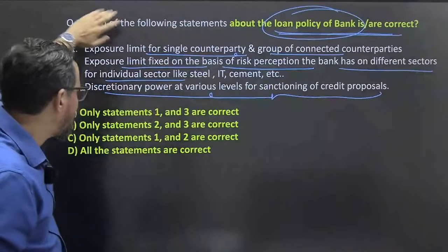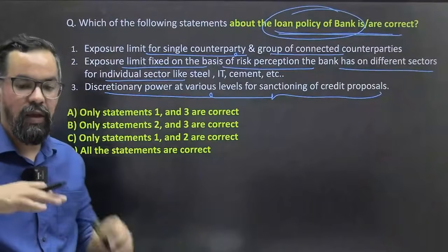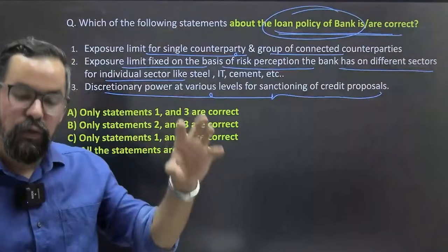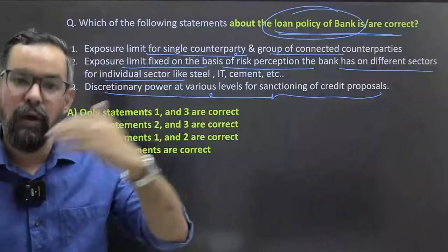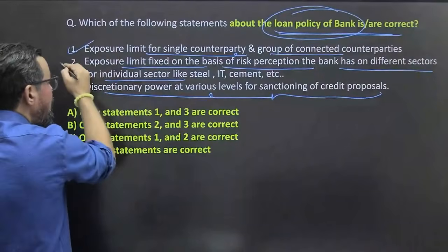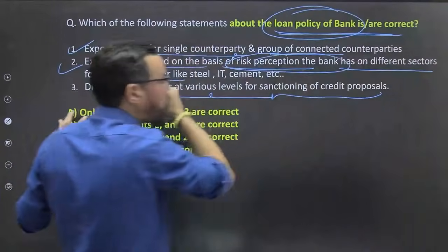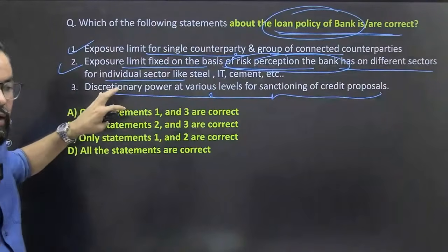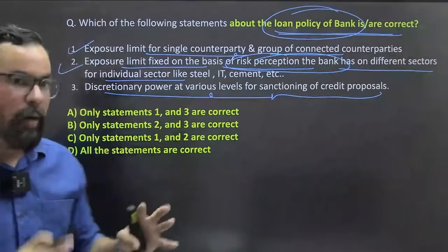पहला आपका second one, exposure limit for single counterparty as well as the group borrowers, ठीक है. So like maximum loan we can give to a single individual borrower or आपका group borrowers, that is also defined as per the loan policy. True. Exposure limit fixed on the basis of the risk perception the bank has on different sectors, so we avoid any sort of concentration in our banking book.